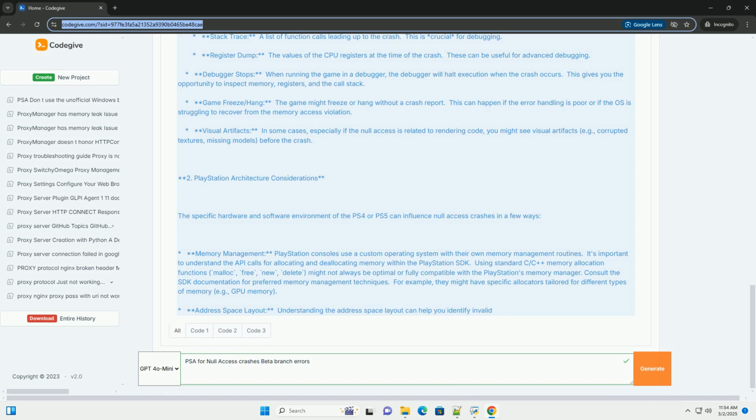Debugging null access crashes is a challenging but essential part of game development. By understanding the causes of these crashes, using the right debugging tools and techniques, and following best practices, you can minimize their occurrence and create more stable and reliable games. Remember to always consult the PlayStation SDK documentation for platform-specific information. Good luck.